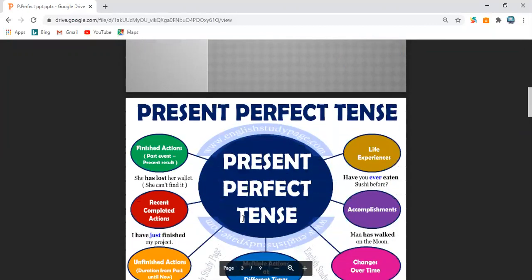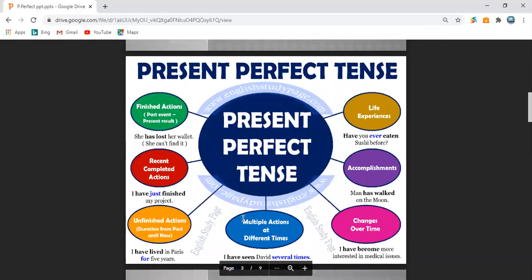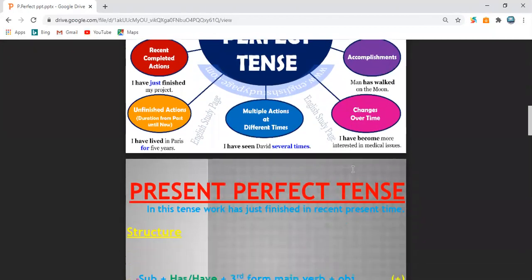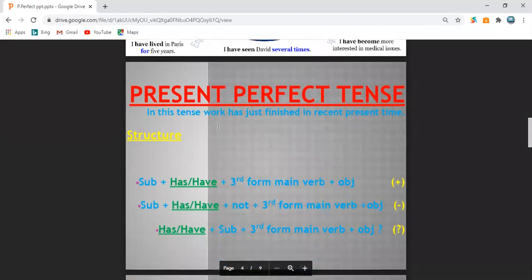Today we are going to discuss the new type of present tense, and that is in front of you, present perfect tense. Students, as you can see on the screen, present perfect tense is the tense in which work has just finished in recent time or recent present time. When the work is recently finished, when we complete a work in the present time, then such a work can be placed in the type of present perfect tense.